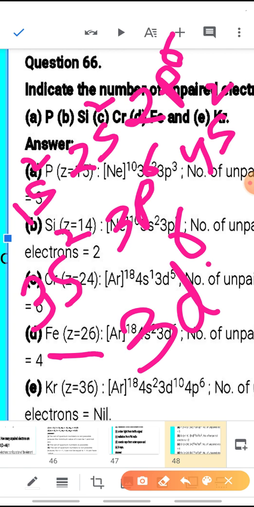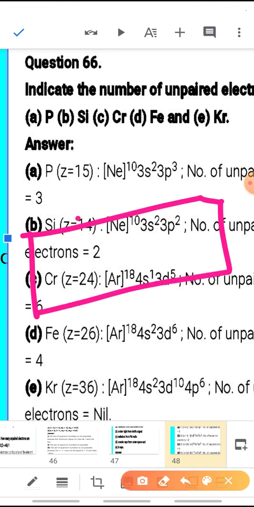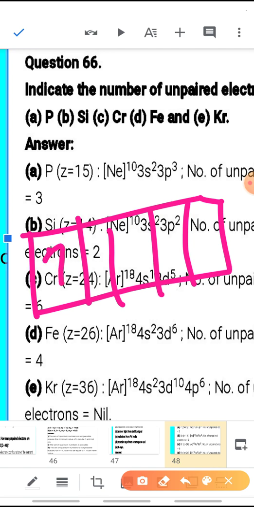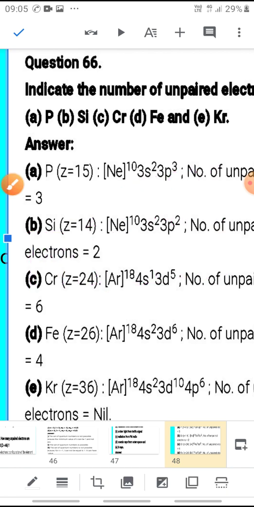And how many unpaired electrons will be there? See, in 3d subshell 6 electrons are there. So how will the 6 electrons be filled? 1, 2, 3, 4, 5 and the 6th one here. So how many unpaired electrons are there? 1, 2, 3 and 4 unpaired electrons are there.